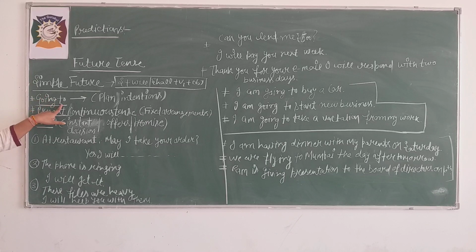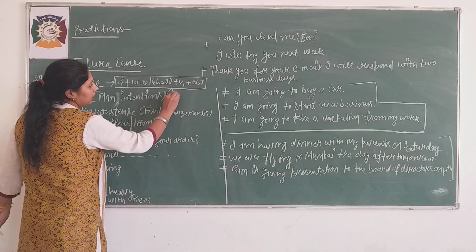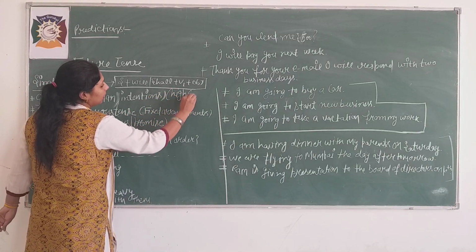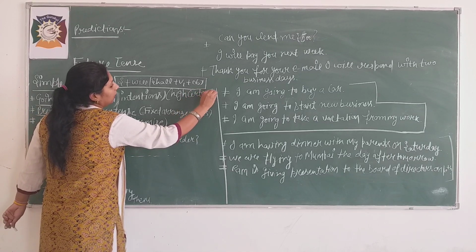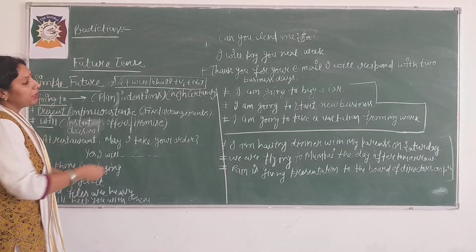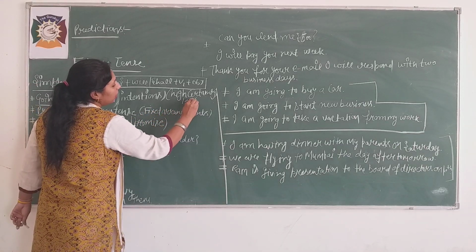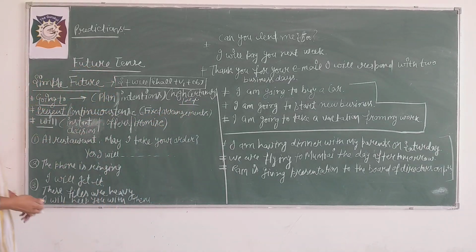See, going to: if there is a plan, intentions and high certainty, you can write here certainty, means 100%, if you are sure about the things.